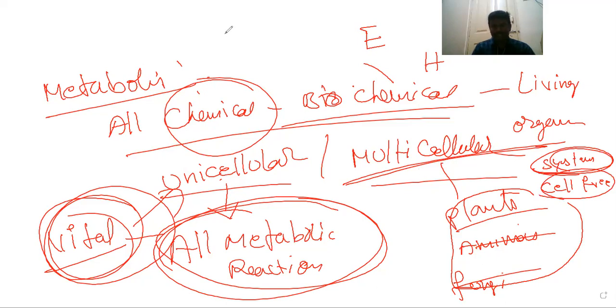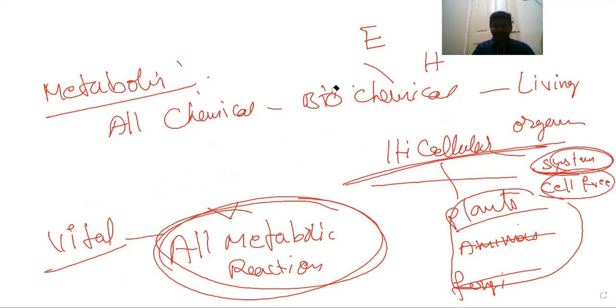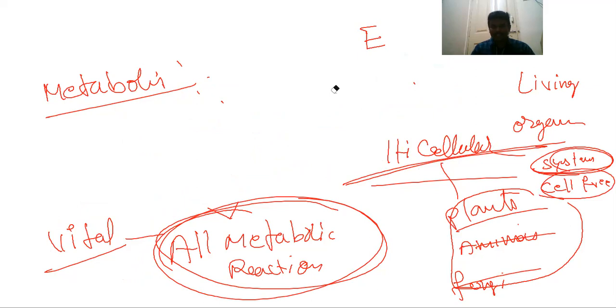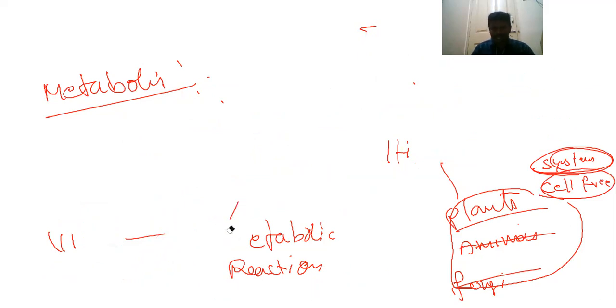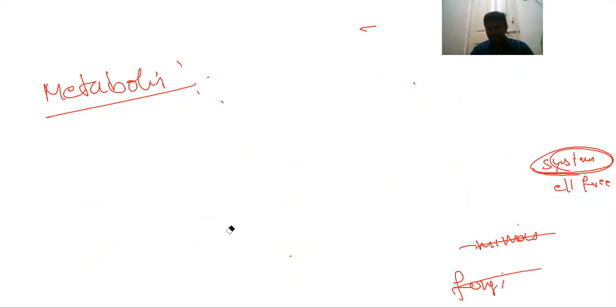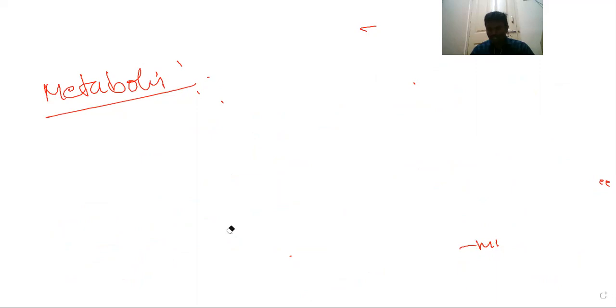Now, isolated metabolic reactions are metabolic reactions outside the body. Suppose from our body any organ is isolated and kept in a test tube.